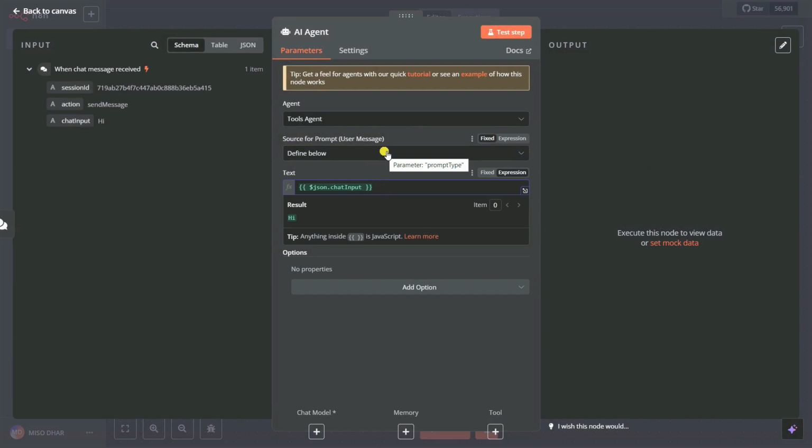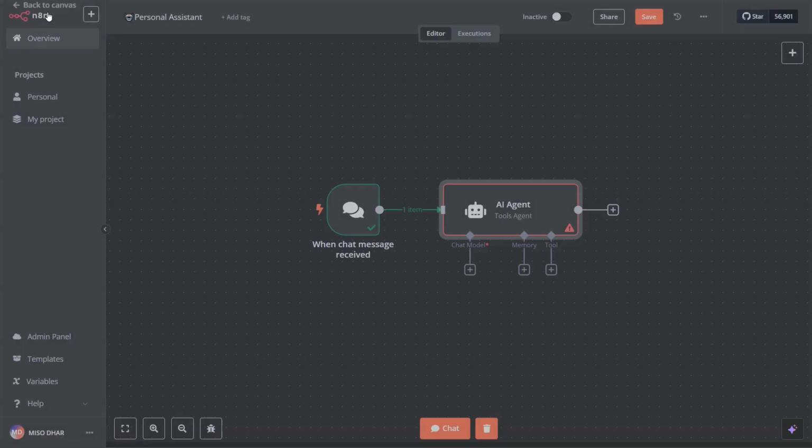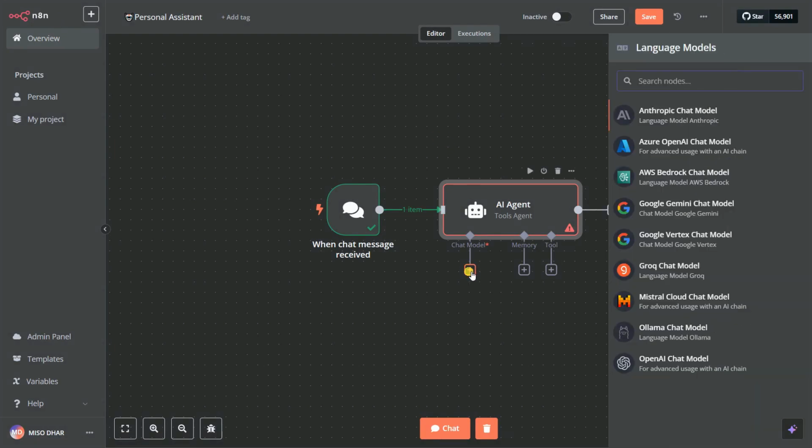Now in our AI agent, we can give it here our large language models. Because we're going to use free and open source models, that's why I'm going to use here the Groq chat model. If I click on here, you can see we have several types of chat models available, like the Anthropic chat model, Google Gemini, OpenAI, Ollama, or the Groq chat model. Because the Groq chat model is free to use and open source, I'm going to use this Groq chat model. You can also use OpenAI in order to get the response.